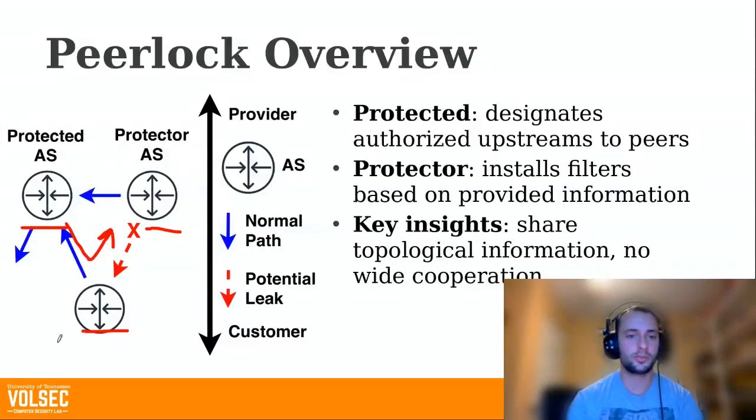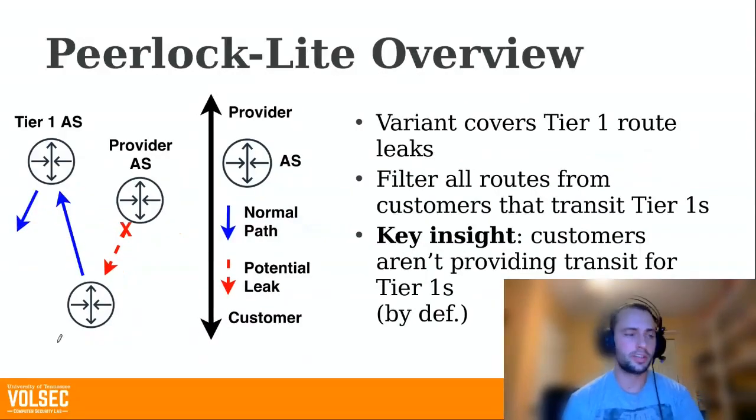There's another variant of Peerlock called Peerlock-lite, and again, this is something that is in the 2016 document from NTT, but probably existed before that. This is a variant that covers only Tier 1 route leaks. Tier 1 networks are those that sit at the very top of the routing hierarchy. They have no providers. They're big global networks in general. And they have some special topological properties that we can exploit.